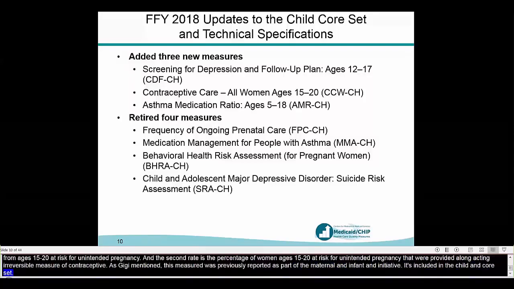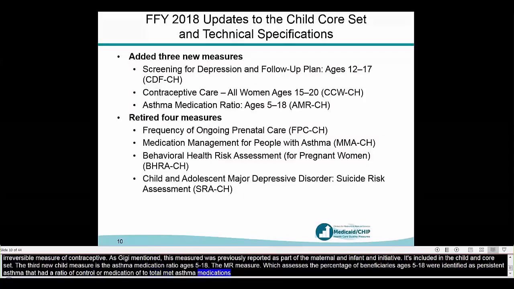The third new child measure is the asthma medication ratio ages 5 to 18, the AMR measure, which assesses the percentage of beneficiaries ages 5 to 18 who were identified as having persistent asthma that had a ratio of controller medications to total asthma medications of 0.5 or greater. This measure was also added to the adult core set for FFY 2018 for the older age group, which is ages 19 to 64.